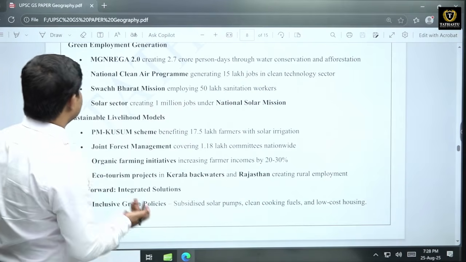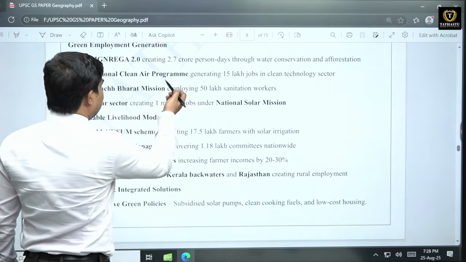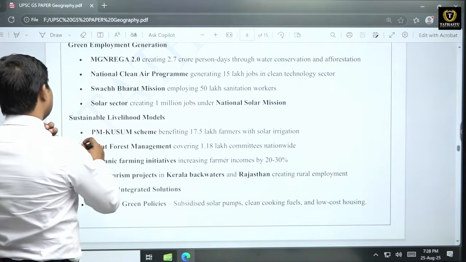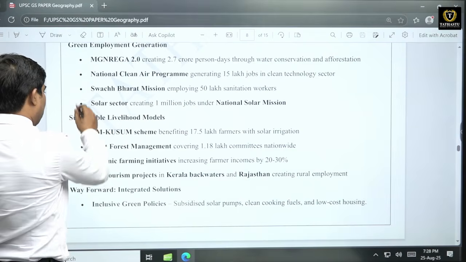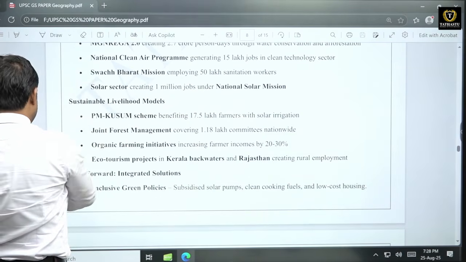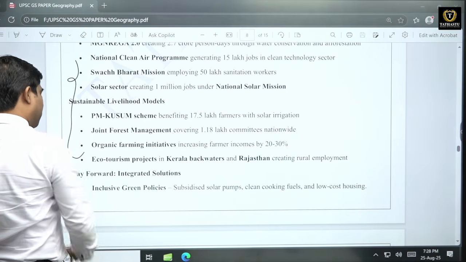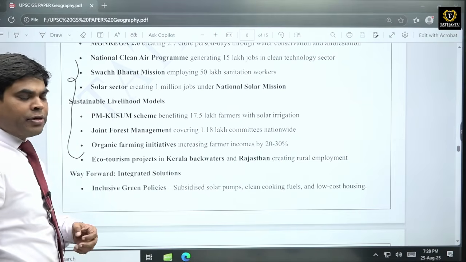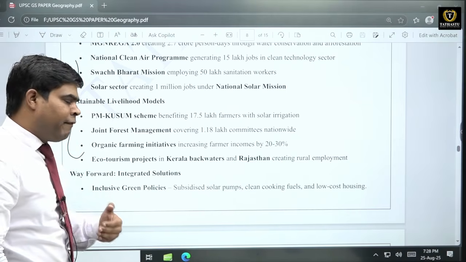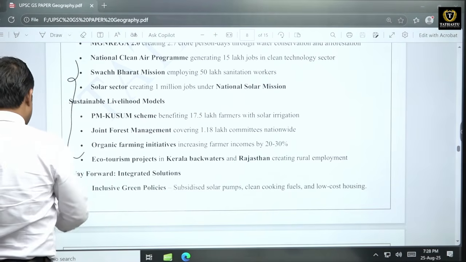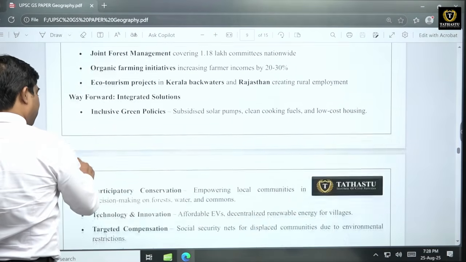So various schemes like Narega 2.0, National Clean Air Program, Swachh Bharat Mission, solar sector, PM Kusum scheme, various these things they have been initiated with respect to this particular thing. So inclusive green policies, in green policies there have been given enough space for development as well as these rights of individuals.